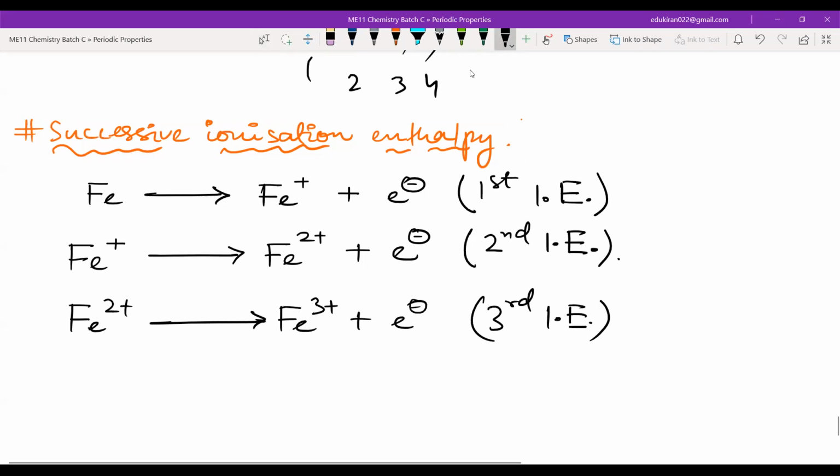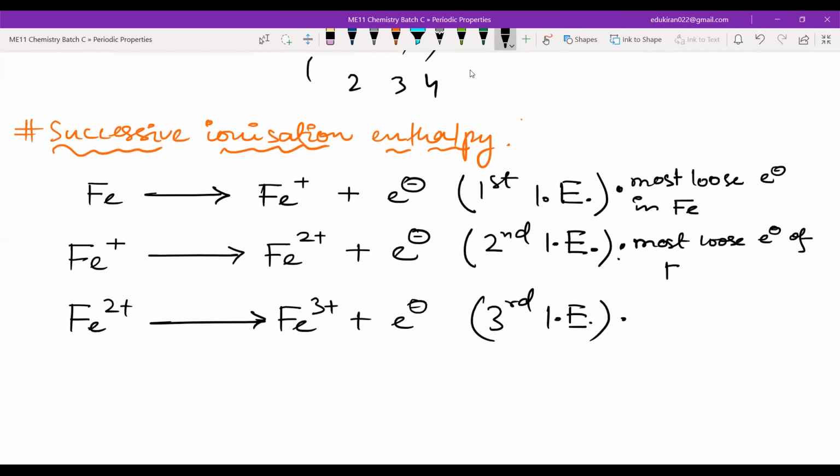Okay. Now here also the same thing. Most loosely bound, the most loose electron I would say, in Fe will be removed. What about here? The most loose electron of Fe positive will be removed. And what about here? The most loose electron of Fe2 positive will be removed. Okay, please remember this.